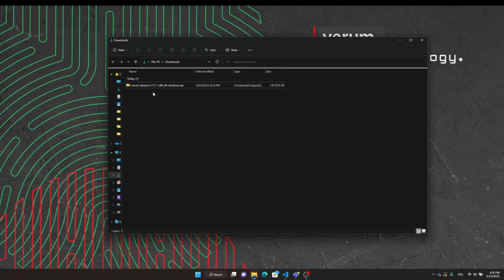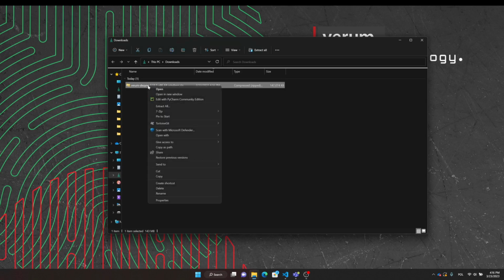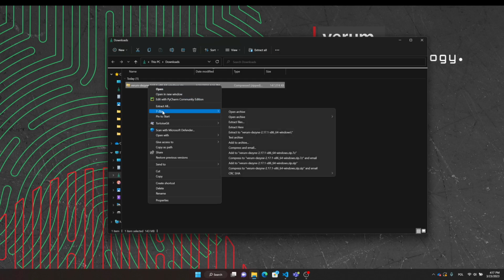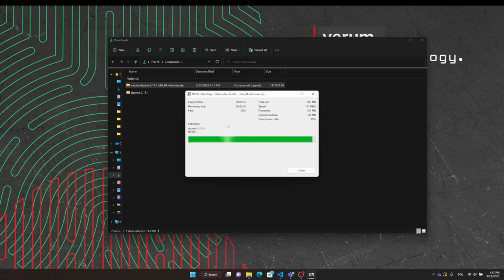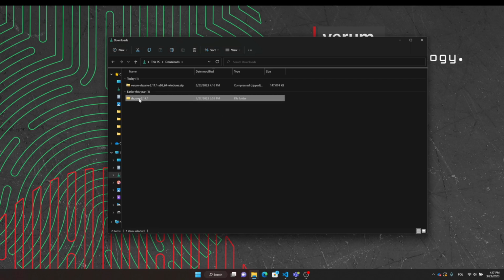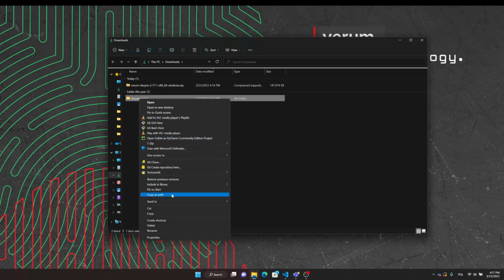When we are done, we need to extract the Dezyne package. It is important that the zip file must be extracted maintaining the timestamps. If you don't know how to do this, please use 7-zip program. After extraction is done, make sure to copy path to Dezyne directory. We will need it later.